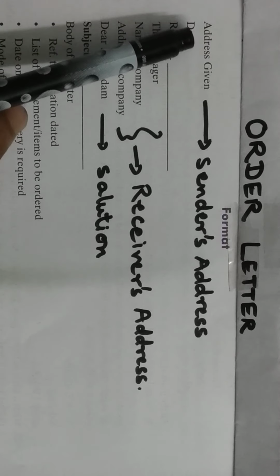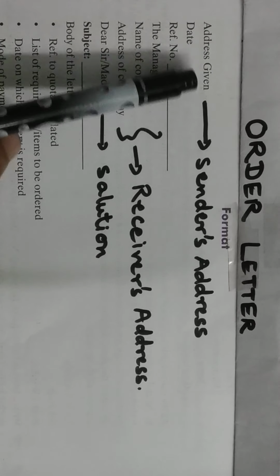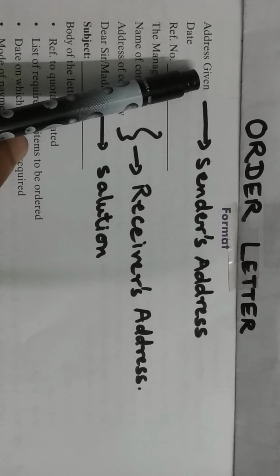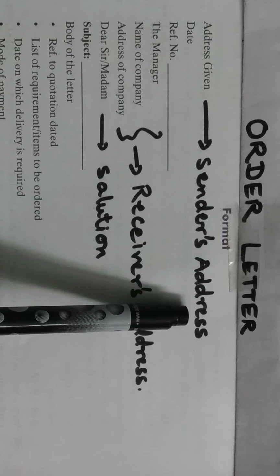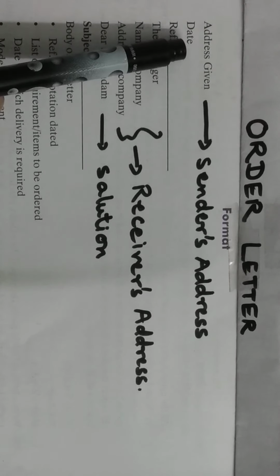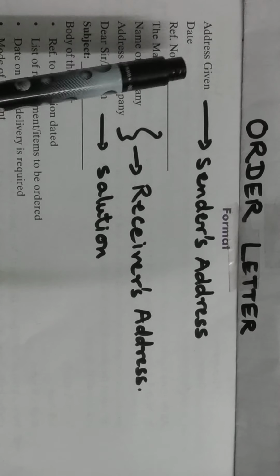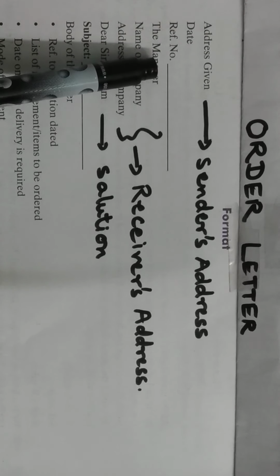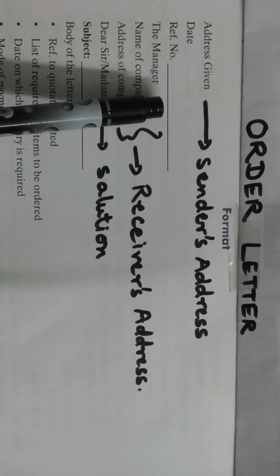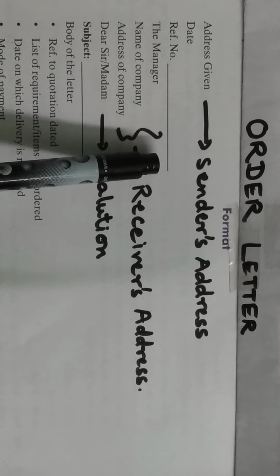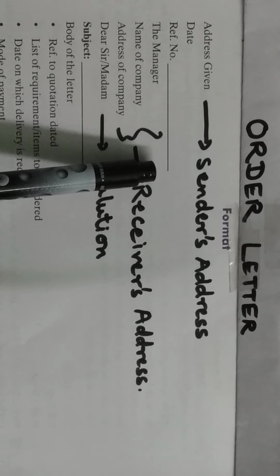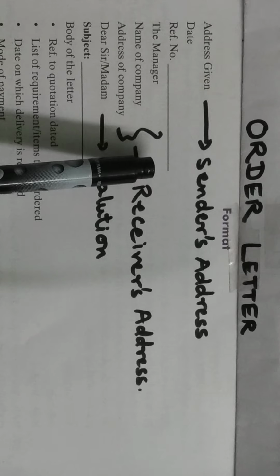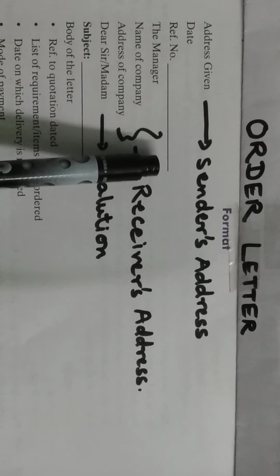Now first here is the address given. Mostly this address is given in your question, which is also known as the sender's address. Okay. Then the date is mentioned, and then here you can see the reference number. Sometimes it is mentioned in the question paper and sometimes it is not. So you can write a reference number of your own, and it is not compulsory. If you want you can write it, otherwise you can leave it out.